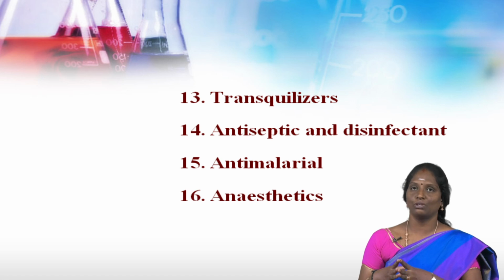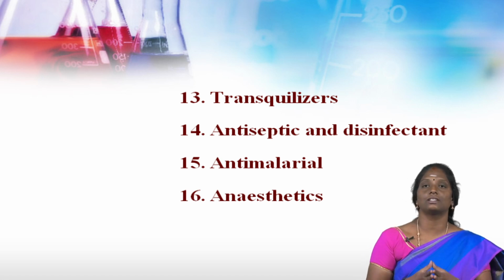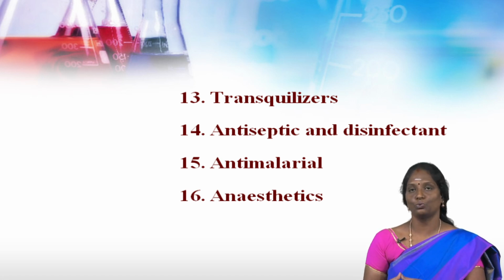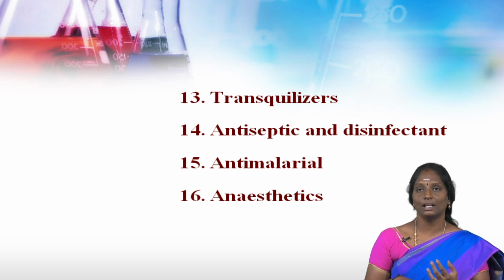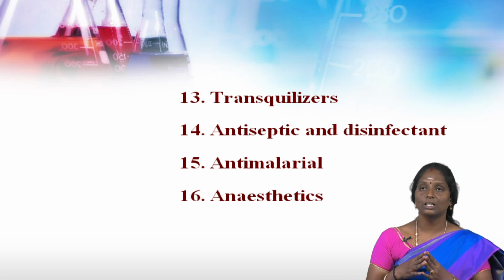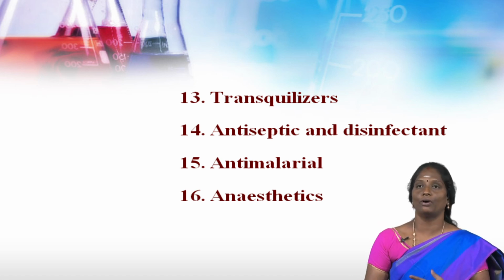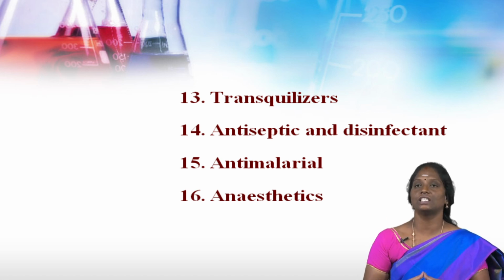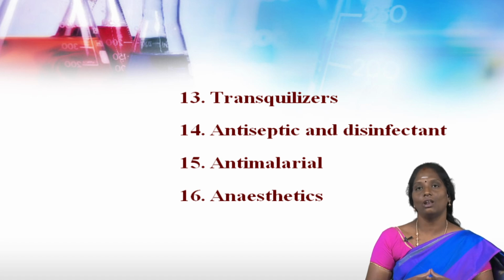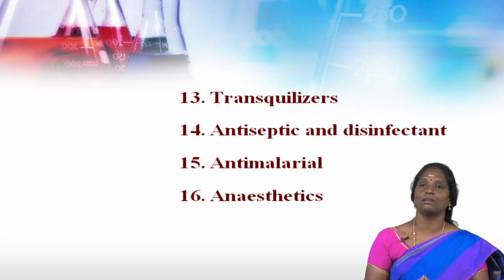Depending upon the action over the body, anesthetics are classified into two types: general anesthetics and local anesthetics. General anesthetics are substances that produce unconsciousness all over the body by depressing the central nervous system to such an extent that the sensitivity to pain is lost. General anesthetics may be volatile or non-volatile.